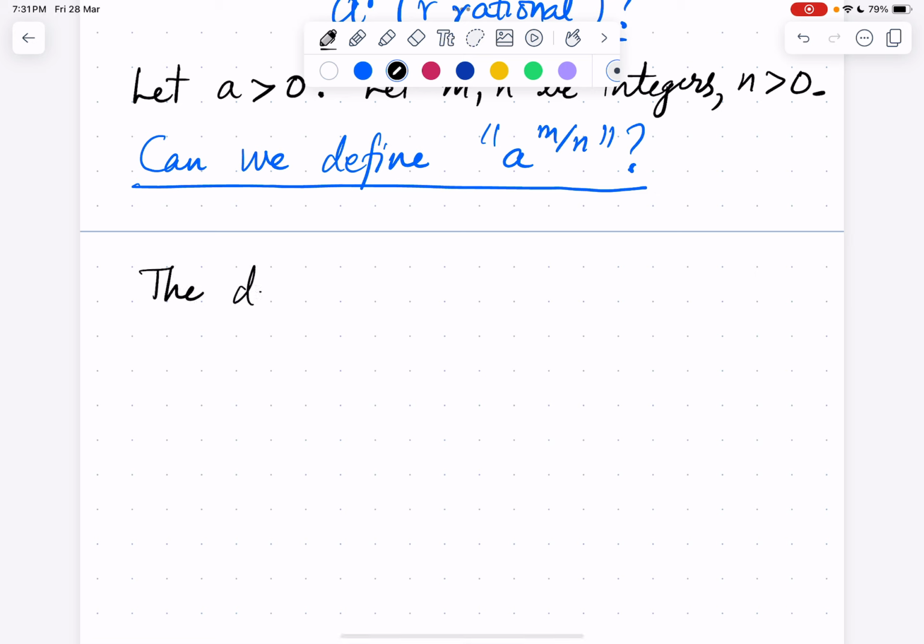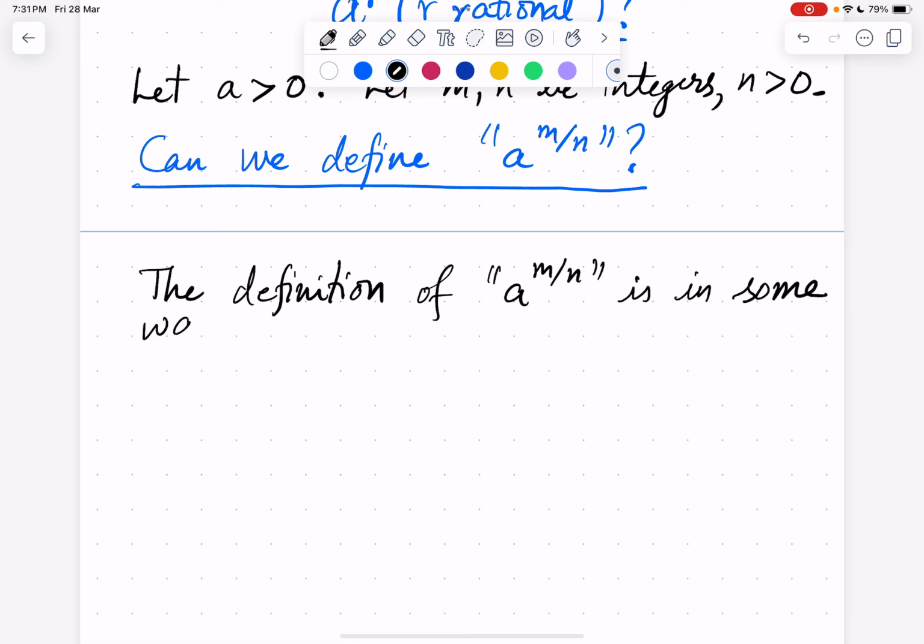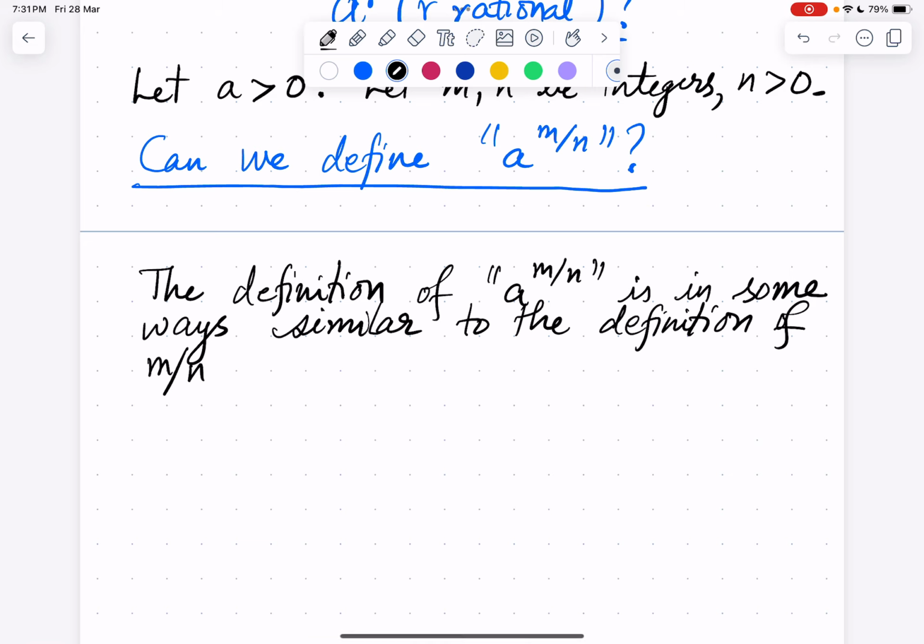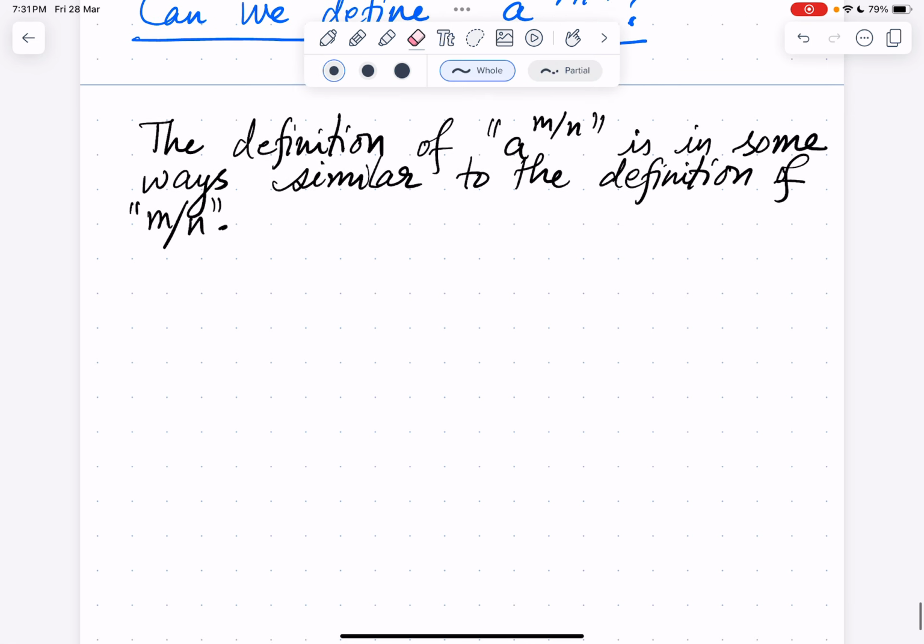So recall the definition of m by n. The definition of a power m by n is in some ways similar to the definition of m by n. So let's see how it is similar. How do we define m by n?